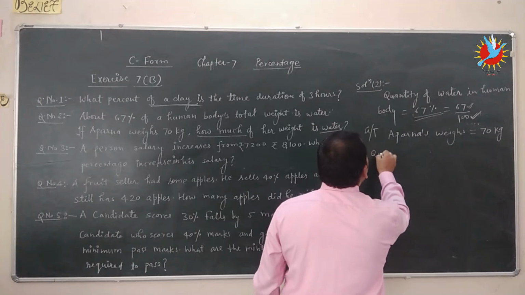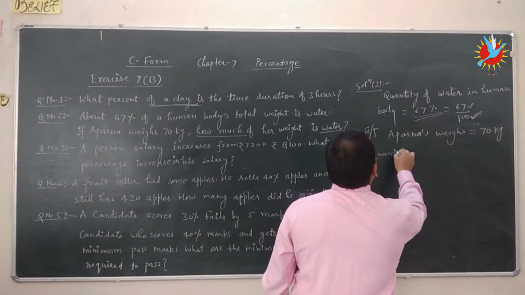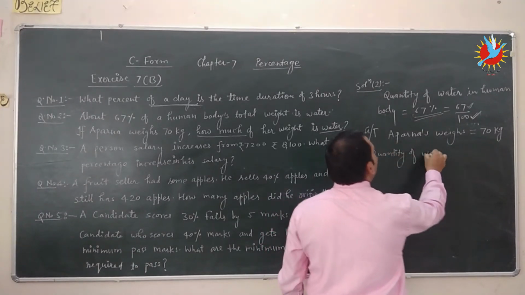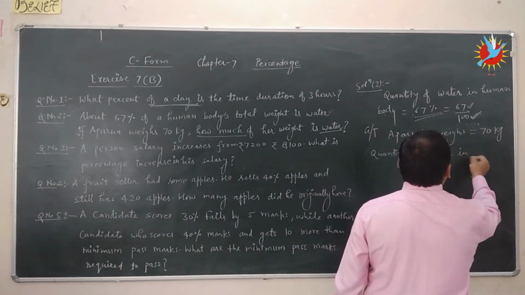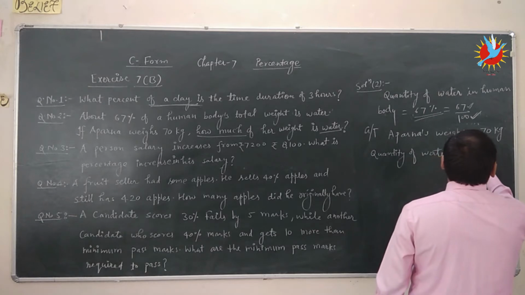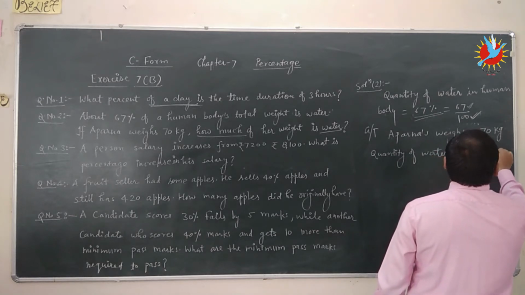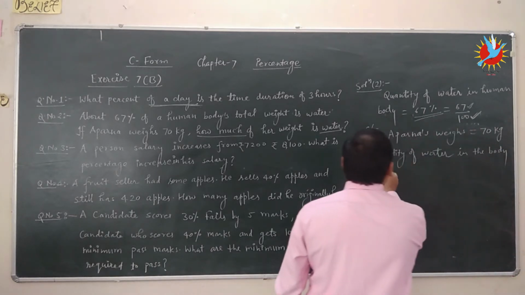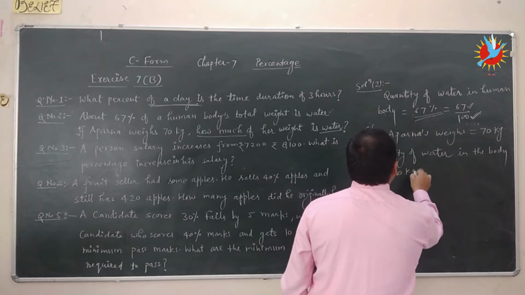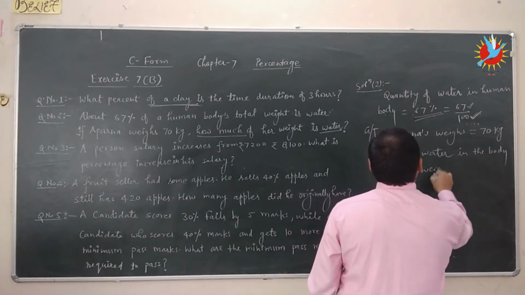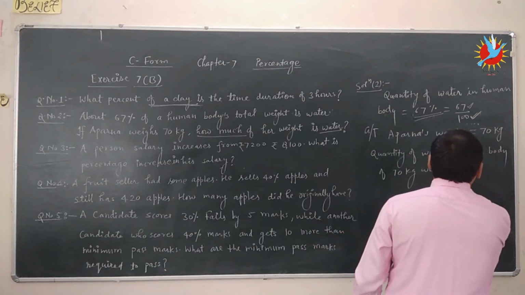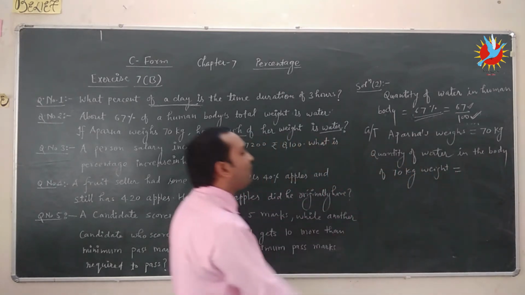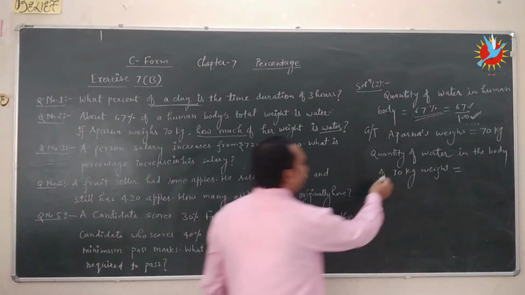So the quantity of water in the body of 70 kg weight is equal to the quantity of water in the body of 70 kg.